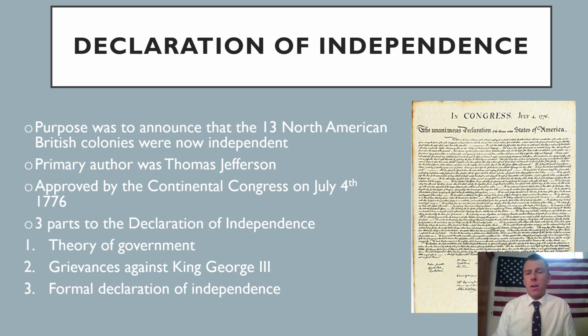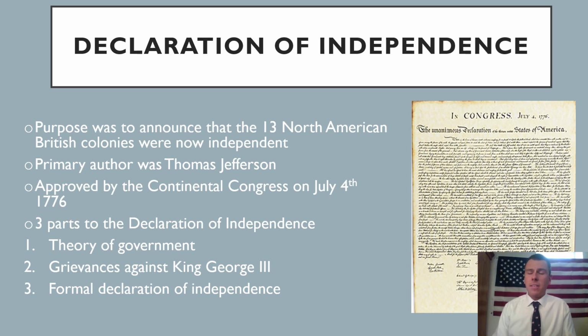One is the theory of government, right? So why are we going to separate from Great Britain? What's our new government going to look like? The second part is arguably the most famous. These are all the grievances that the colonists had against King George III. So it's basically like a list of, hey, King George III, here's what you did to us. You taxed our tea. You taxed our paper. You taxed our glass. All right, things like the Boston Massacre had occurred. All right, we've had enough with you. All right, so these are basically outlining all the ways in which King George III had mistreated the colonists.